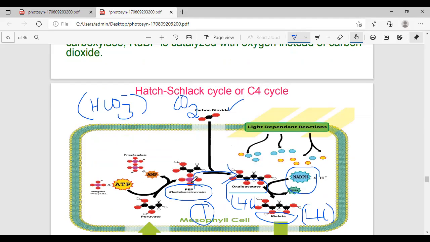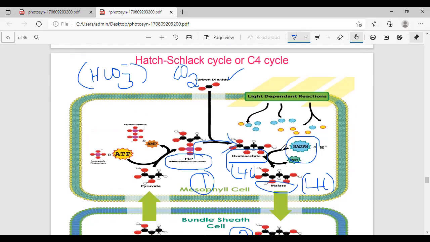This phosphoenol pyruvic acid forms OAA with the enzyme PEPcase. You can observe the total reaction in the cytosol of the mesophyll cell. Now this OAA formed in the cytosol enters into the chloroplast of the mesophyll cell.